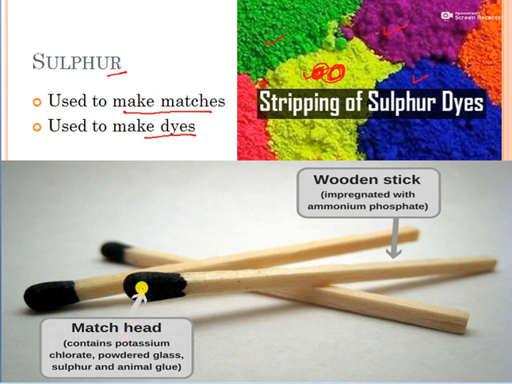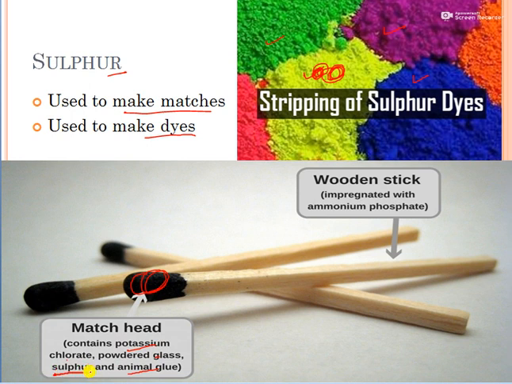Next, match head. This match head contains potassium chlorate, powdered glass, sulfur and animal glue. So you see, whatever is present here is stored in it. So sulfur is also used here.